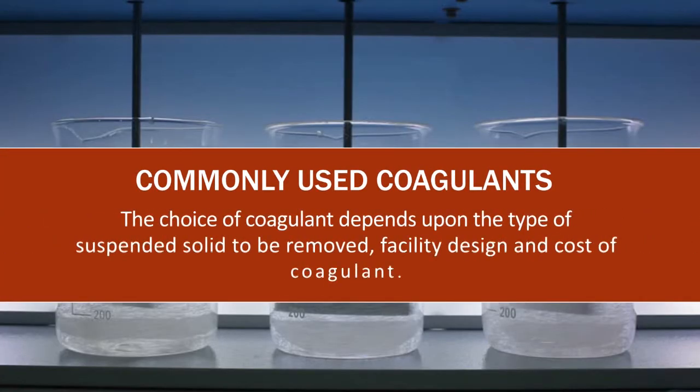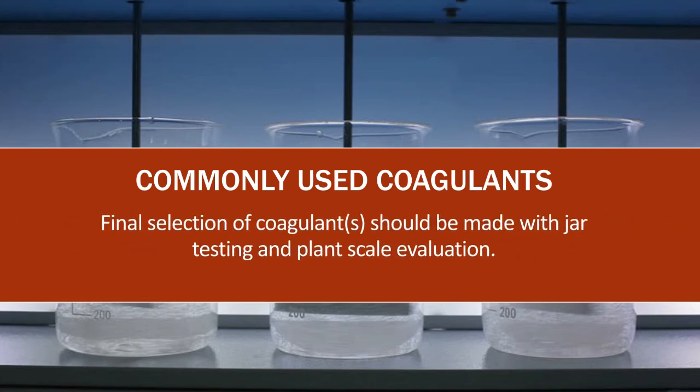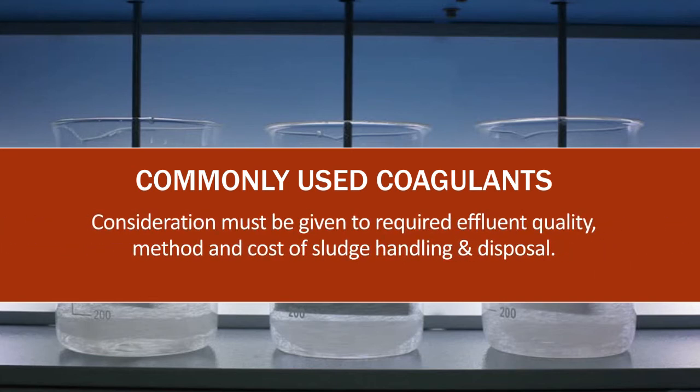Commonly used coagulants. The choice of coagulants depends upon the type of suspended solid to be removed, facility design, and cost of coagulant. Final selection of coagulants should be made with jar testing and plant scale evaluation. Consideration must be given to required effluent quality, method, and cost of sludge handling and disposal.